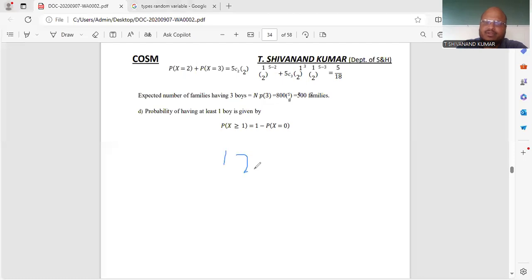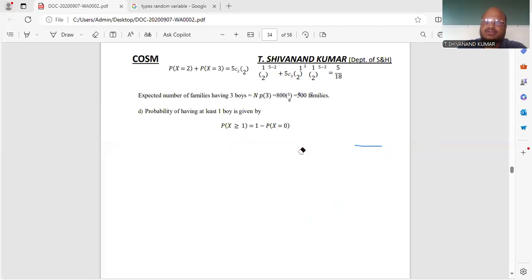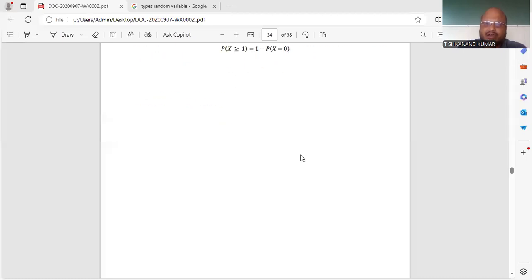You can do it either way and you will get the answer. Here r is equal to X, and r is equal to 0.